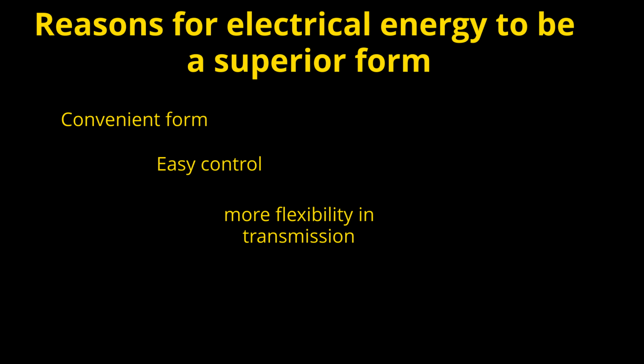More flexibility in transmission. The electric energy can be transmitted from one place to another in a more flexible way. We generally use transmission lines for transmission of energy from power plants, which are generally very far from the load centers. Though losses are incurred in the transmission, electrical energy is more flexible compared to various energy sources for transmitting the energy over longer distances.